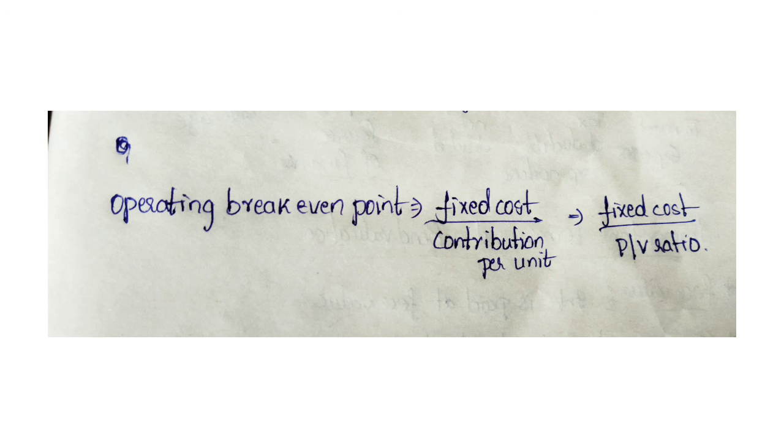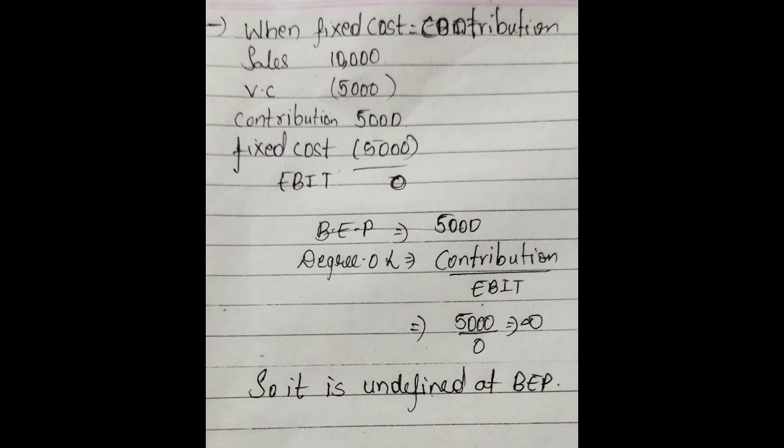We have learned from costing the break-even point. It is the point where fixed cost equals contribution. For finding the operating break-even point in units, we do fixed cost divided by contribution per unit. When we have to find the amount, the formula is fixed cost divided by PV ratio. When fixed cost equals contribution, here sales is 10,000, variable cost is 5,000, we get EBIT as 0. We know degree of operating leverage equals contribution divided by EBIT. That is 5,000 divided by 0, which is equal to infinity. So it is undefined at the break-even point.